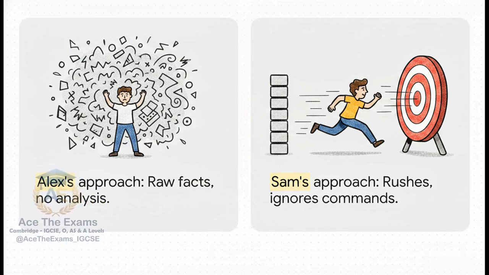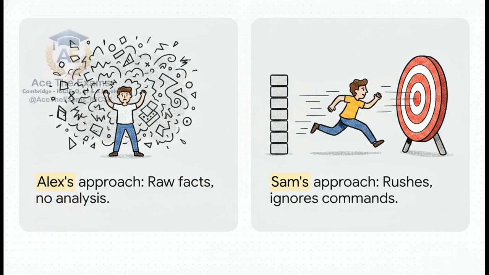Sam's approach, on the other hand, is like an action director who just rushes straight to the explosive finale. Sam completely misses the command word requirements. No identifying the key elements, they just crunch some numbers in their head, slap down a final answer, and move on. No proper presentation, no defining if order actually matters, and no systematic processing. Both of these flawed scenes fail to score top marks because they completely lack connected conceptual understanding. The examiner is looking for a structured narrative, and neither Alex nor Sam is delivering it.